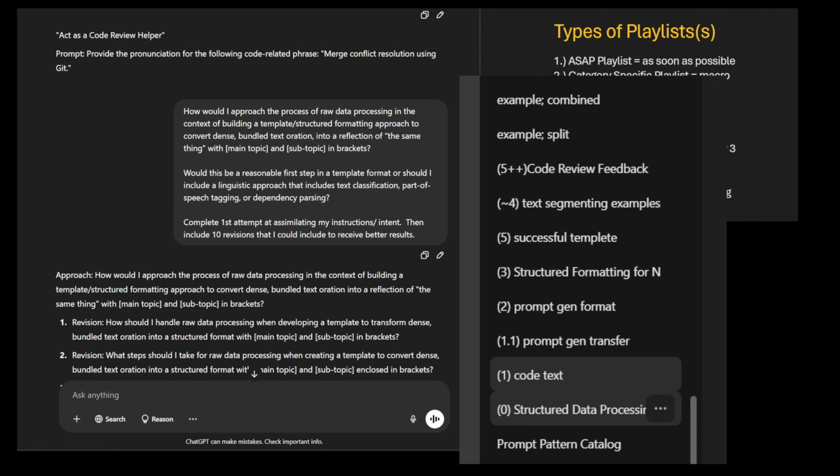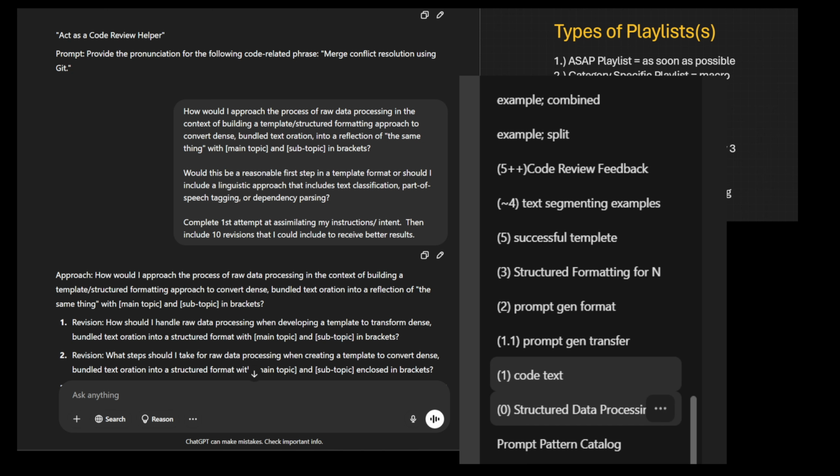Then I responded, how would I approach the process of raw data processing in the context of building a template / structured formatting approach to convert dense bundled text oration into a reflection of, quote, the same thing, with open bracket main topic, close bracket, and open bracket subtopic, close bracket, in brackets. Enter.